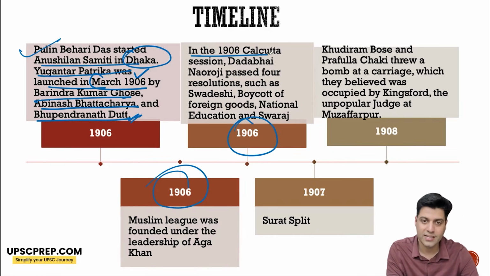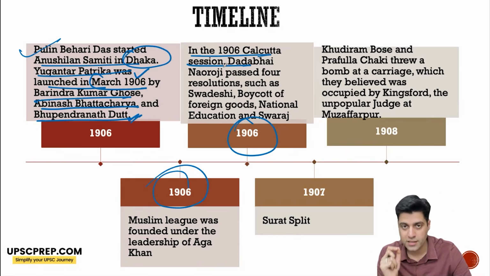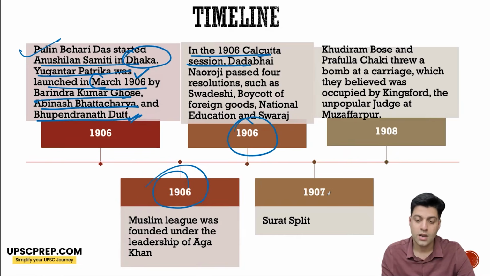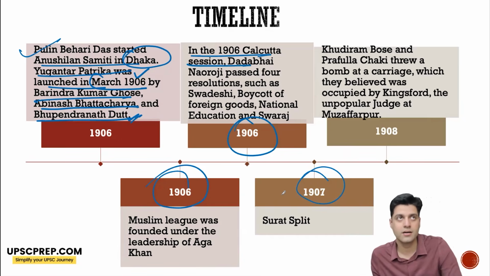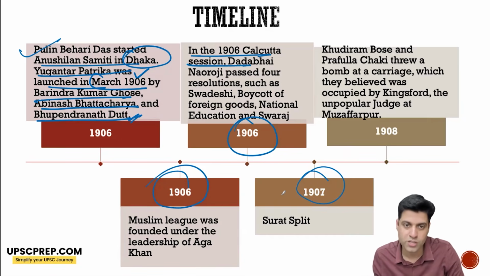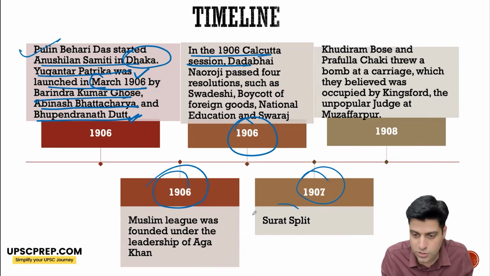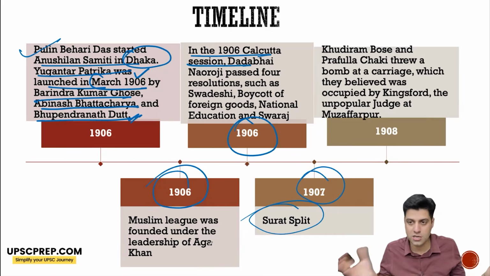1906 also, the Calcutta session, now headed by Dadabhai Naoroji, passed four important resolutions for the Swadeshi movement: one on Swadeshi, one on boycott, one on national education, one on Swaraj. Now another session happened, and the reiteration of these four resolutions was demanded by extremists, but moderates didn't want that. This led to the Surat split in the Surat session of Congress between extremists and moderates.